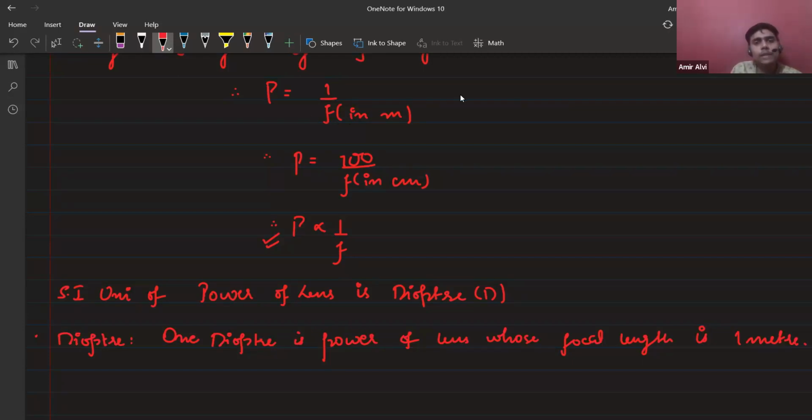So now tell me, if the focal length is 1 meter, I will put this in the formula because it's in meter. So P equals 1 by 1, which equals 1 diopter. It is 1 diopter. Clear? Yes or no?